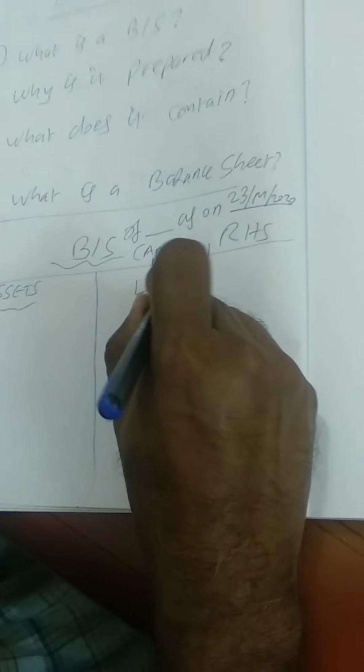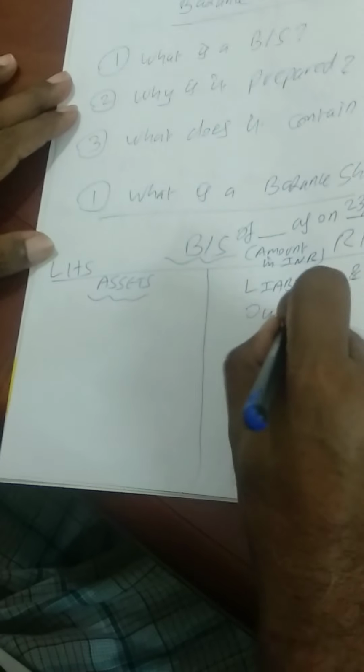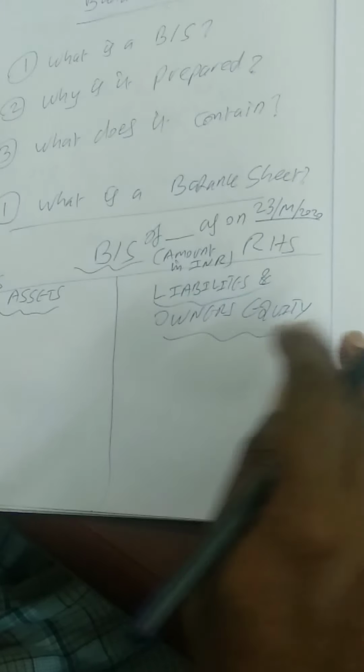So the left hand side is otherwise known as the assets side, and the right hand side is otherwise known as the liabilities and owner's equity side. So question number 1 is what is a balance sheet?